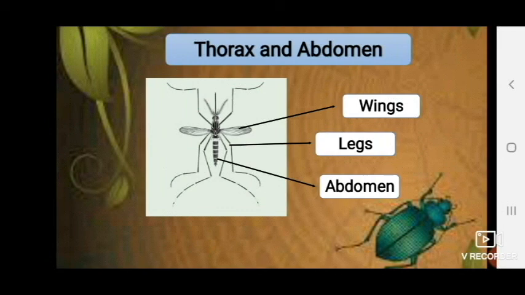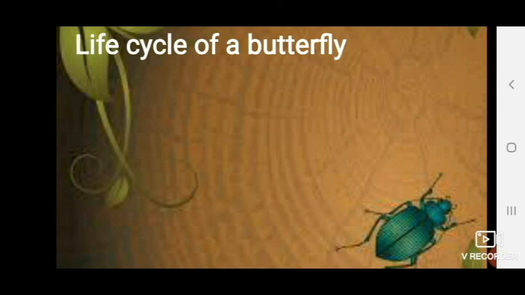Now, we all know the different body parts of the insect. Shall we now try to understand how exactly this insect comes or takes birth? Will they take birth like us, or do they have some other mechanisms? Shall we just try to learn about it? Shall we just take the example of a butterfly? Since we all know it is also an insect, we will take the butterfly example and try to learn the life cycle of a butterfly.